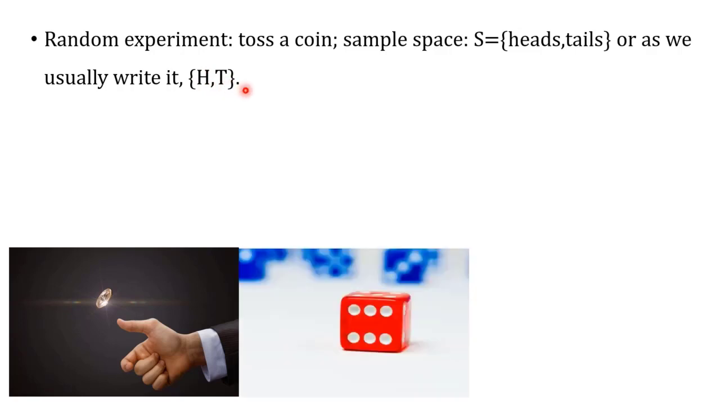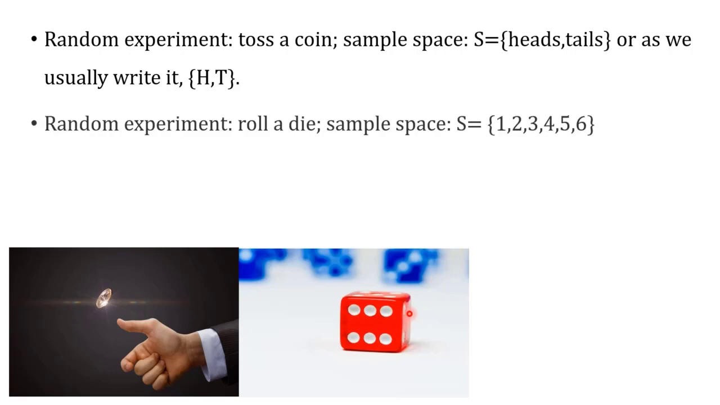Consider one more example. Throwing a dice or rolling a dice. It is called a random experiment because the outcome cannot be predicted. The outcome can be one among 6 possibilities, varying from the number 1 to 6.